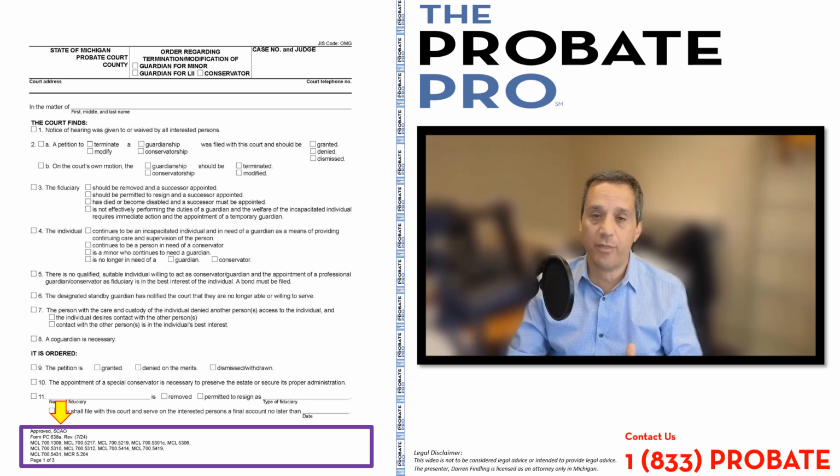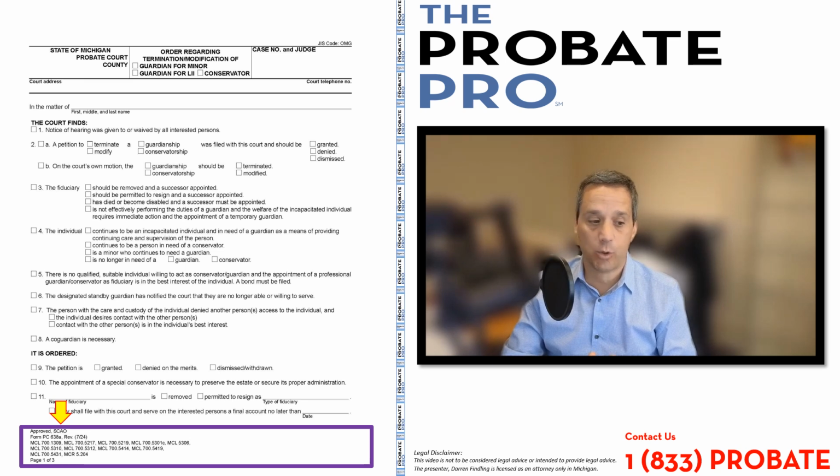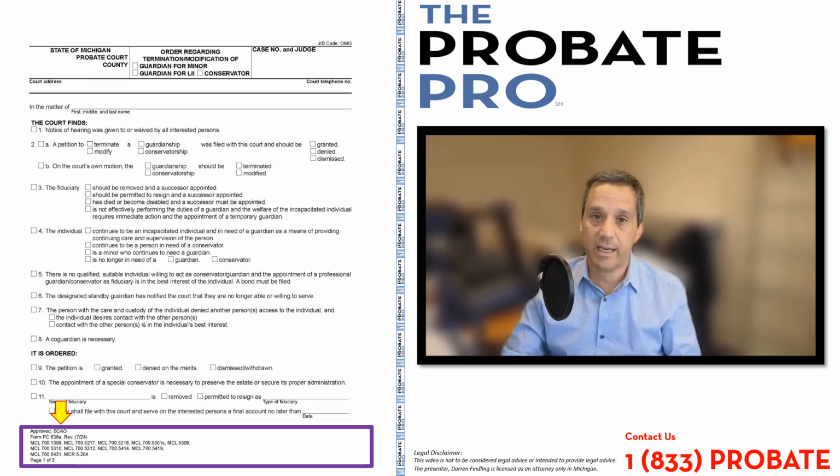Let's work our way through the form. In the bottom left corner, it identifies the statutes and court rules that apply to this particular form. And as you can see, there are quite a few statutes and court rules referenced here because this form is very flexible. It can be used in a guardianship, a conservatorship. It can be used for an adult or a minor.